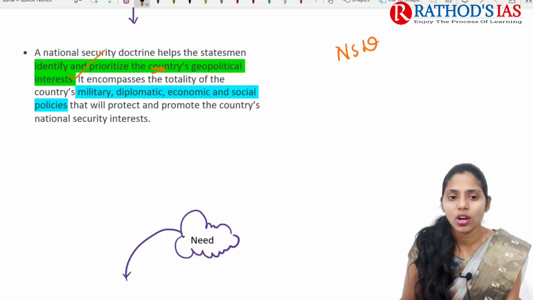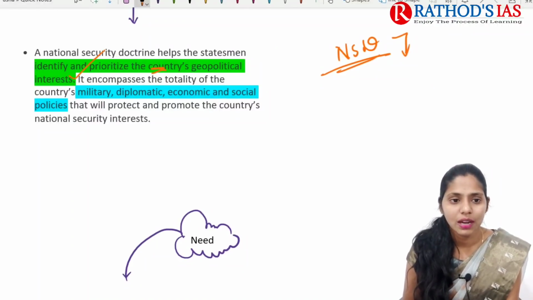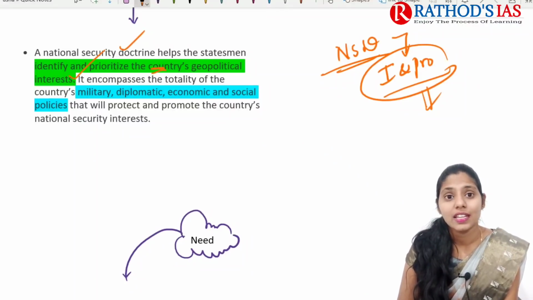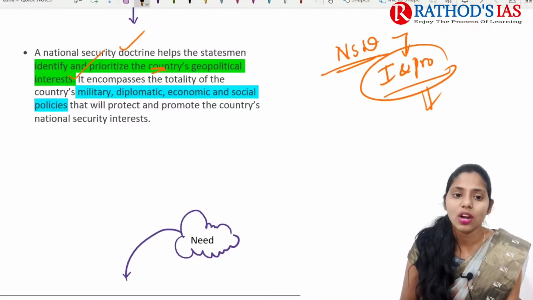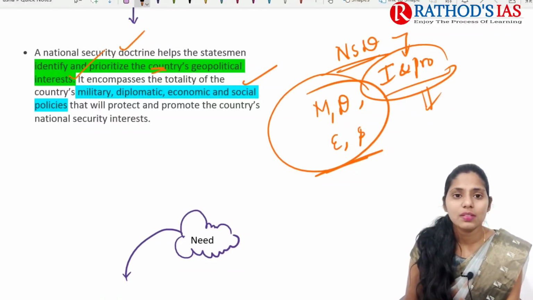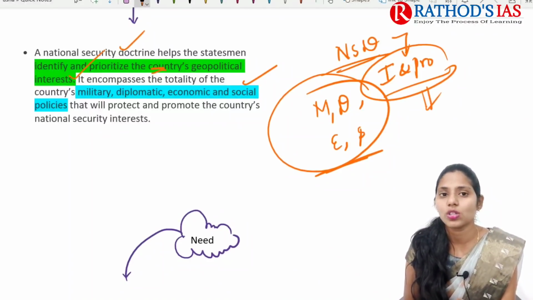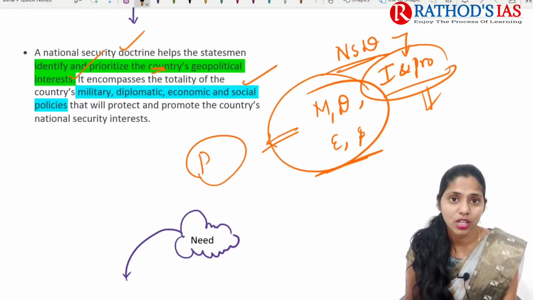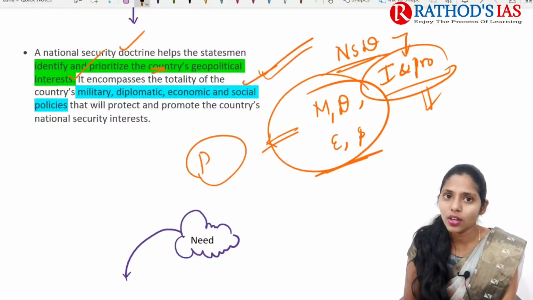This national security doctrine encompasses the totality of the country's military, diplomatic, economic and social policies, and these policies will help to protect as well as promote the country's national security interest. So this is about the national security doctrine.